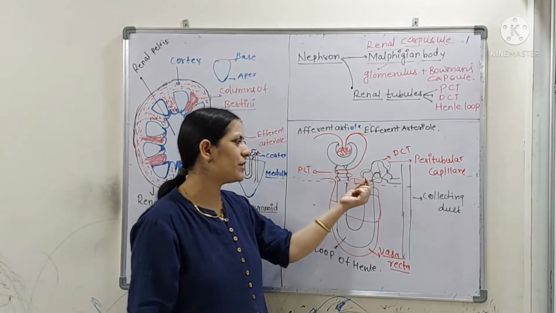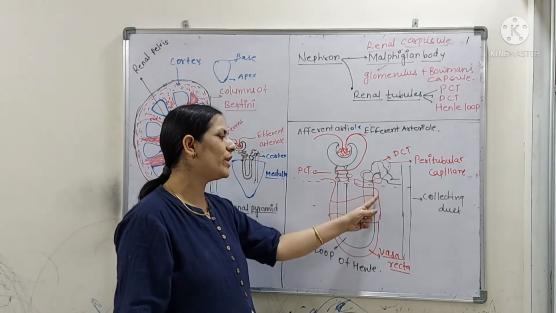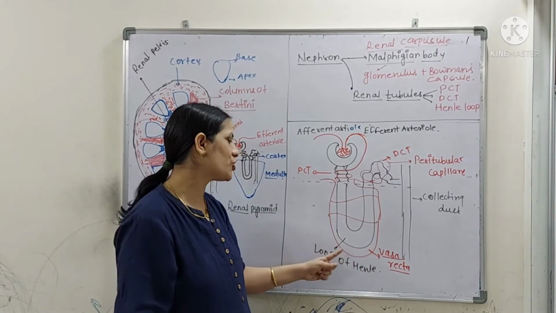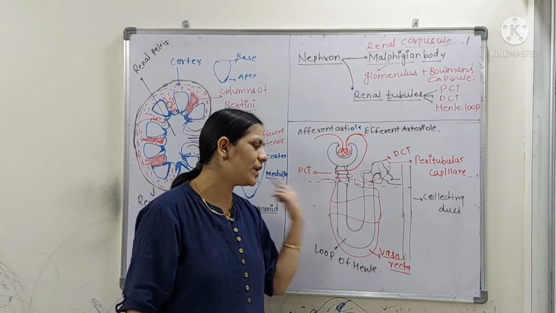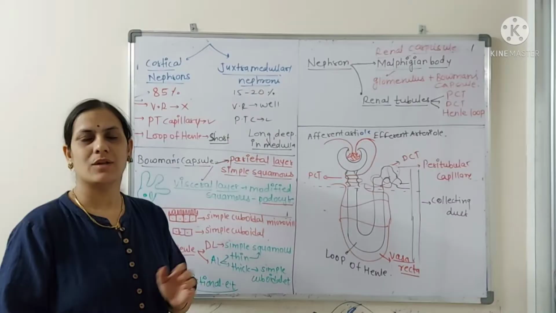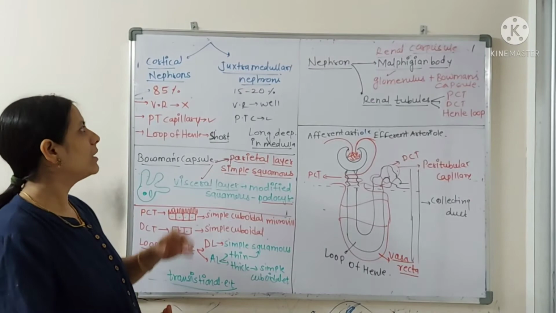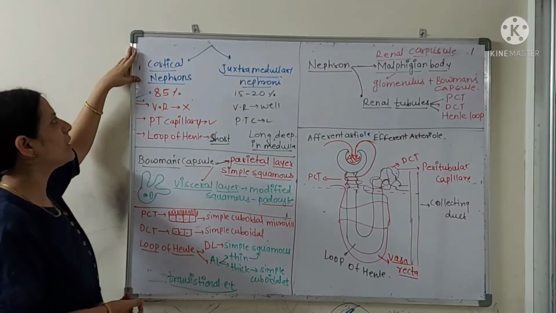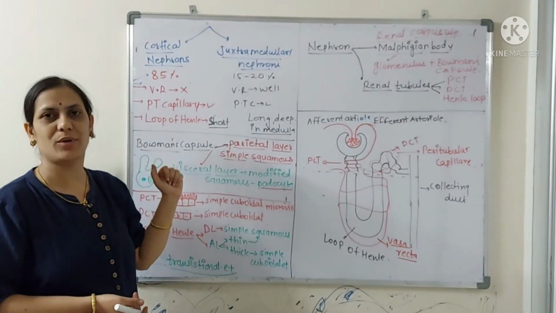One branch of this efferent arteriole moves in the form of a U-shaped structure around the loop of Henle, and that particular capillary you have to call the vasa recta. So we have two types of nephrons in the kidneys. You could call them cortical nephrons, which are present in majority, and the juxtamedullary nephrons.